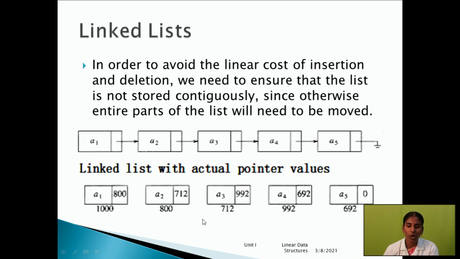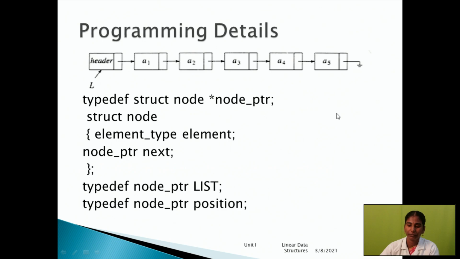When you apply this value in a particular pointer position, the link will be established. Look at the picture. First A1. The next address will point to this position, so the link will be established.